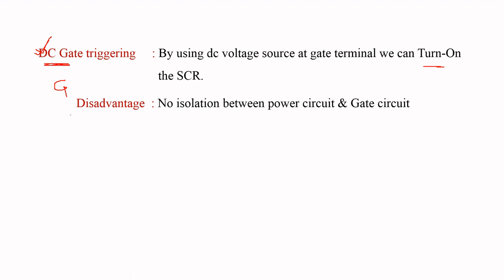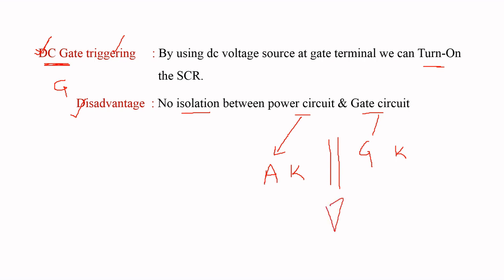In this we have a disadvantage, that is, in this method there is no isolation between the power circuit as well as the gate circuit. Here the power circuit is nothing but the circuit consisting of anode and cathode, and the circuit consisting of gate and cathode is the gate circuit. In DC gate triggering there is no isolation between these two circuits, which means the SCR may get damaged. That is the disadvantage of DC gate triggering.